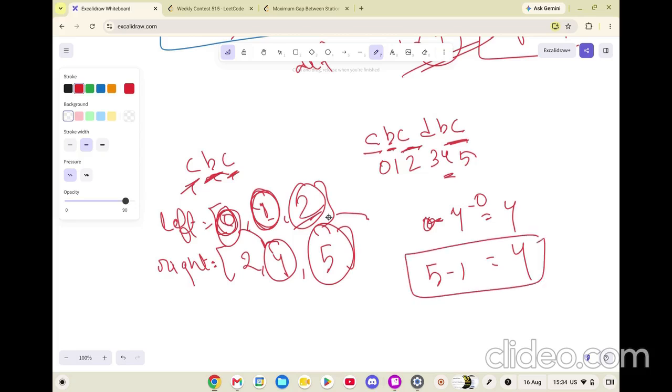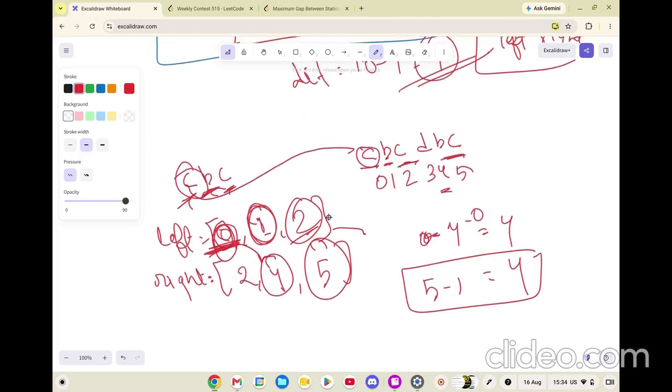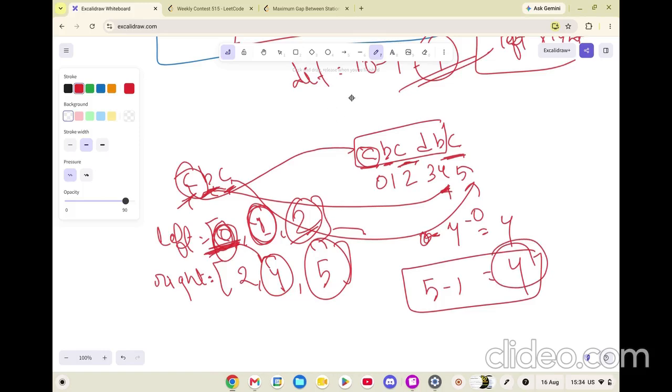And how can this be done? How will the string look? The first character should be at 0, that is C. So you will assign this C to this one. For this B you will assign this at this place, and for this C you will assign this at this place. Now see, the difference between them is 4 in this case. That is the maximum you can achieve. So I hope the logic was clear to you. Let's quickly look into the code so that we can understand it as well. If you have any doubts till this part, you can definitely ask in the comments. I would love to help you out.